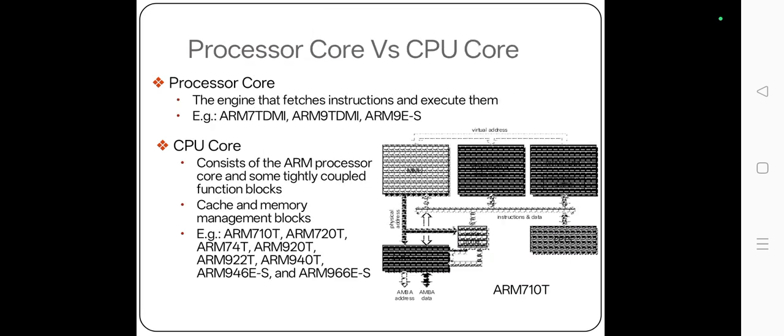Processor core versus CPU core. The processor core is the engine that fetches instructions and executes them. Examples: ARM7TDMI, ARM9TDMI, ARM9E-S. A CPU core consists of the ARM processor core and some tightly coupled function blocks, such as cache and memory management blocks. Examples: ARM7TDMI, ARM720T, ARM740T, ARM920T, ARM922T, ARM940T, ARM946E-S and ARM966E-S.